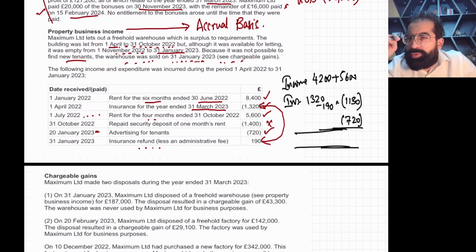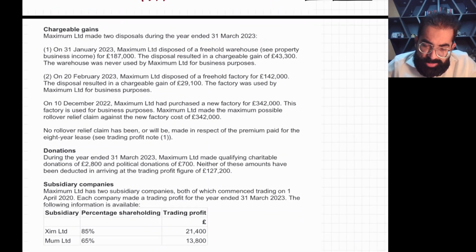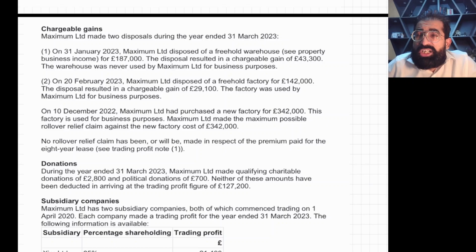So I have explained you trading income. Easy, easy, easy. Be confident. You guys are no more kids. Your papers are near, your exam is near. Just 20-25 days are left. So no more acting like a kid. You have done trading income, you have done property income. Now the third thing is chargeable gains.